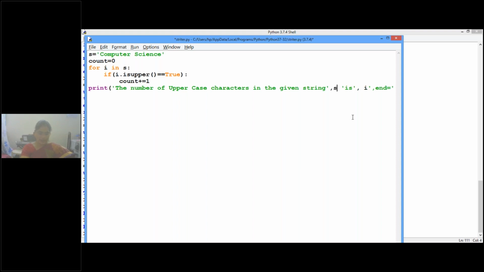What is the string here? Yes. Count. Clear, children?